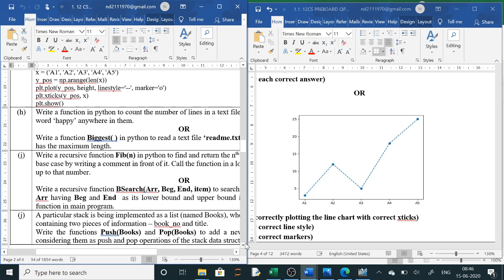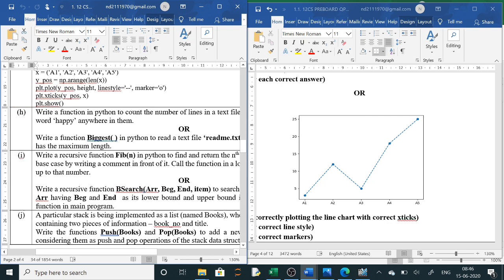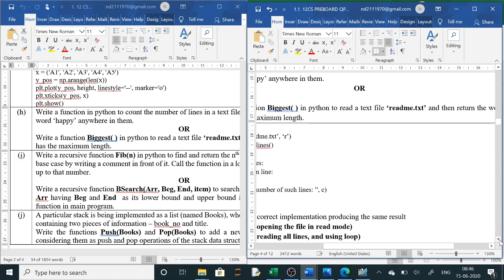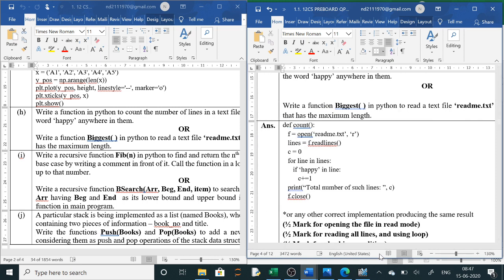Now the next question is your text file. In the text file, what you have to do is write a function to count the number of lines in which the word happy appears anywhere. So you will split the line into words and check if happy is there in the line or not, clear. Or without splitting also, directly in the line you can use if happy in line, so this is also correct, clear. 2 methods are there to solve it. I think this will be the easiest one.